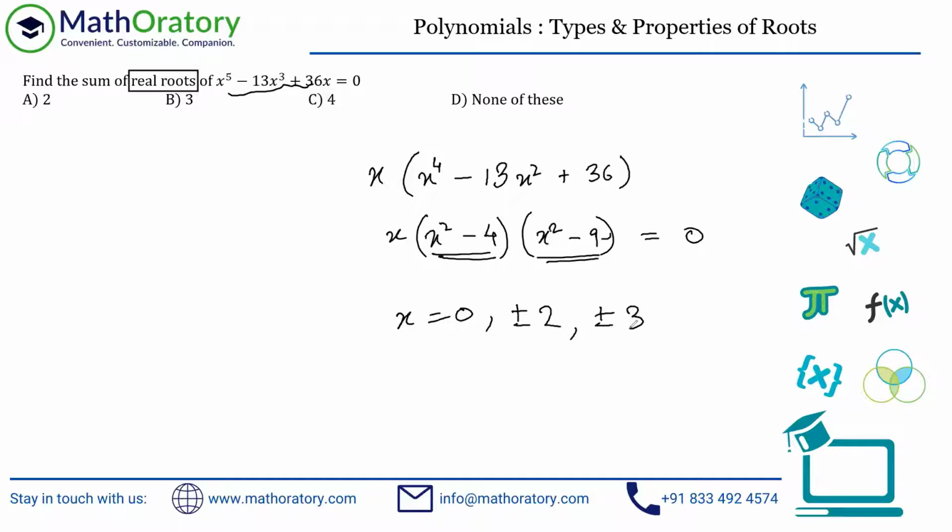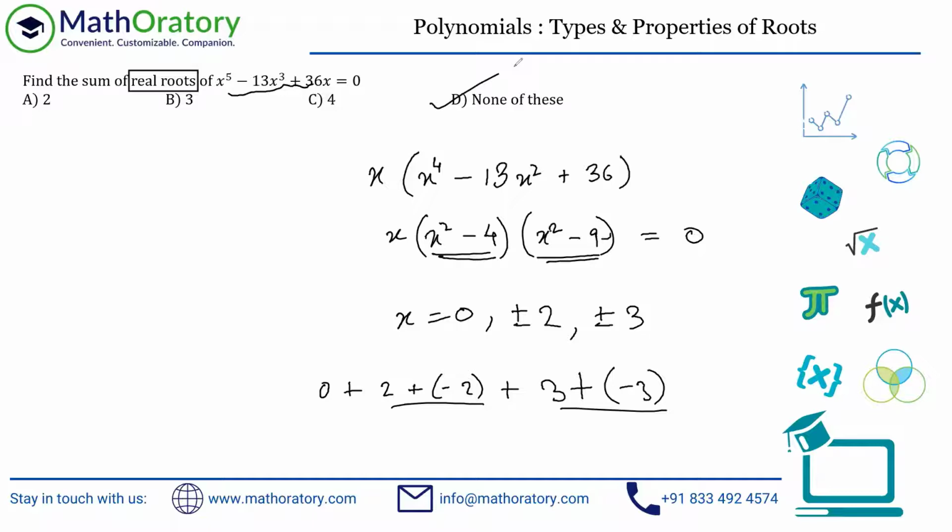So effectively, these are the real roots, and we're looking for the sum of the real roots. So the sum of the real roots will be 0, right? Because 0 is there, no issues. When you add the 2 and the minus 2, this will cancel off. And again, when you add the 3 and the minus 3, this will also cancel off. So the sum of the roots should be 0. That is not given, so none of these should be the answer here. Pretty straightforward question, nothing to explain on this. Just factorize this as simply as possible.